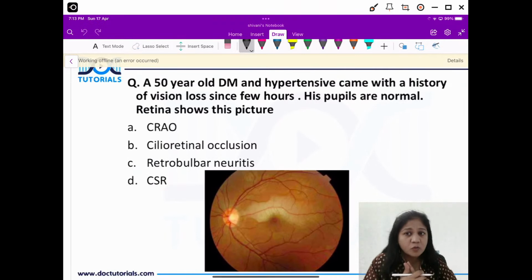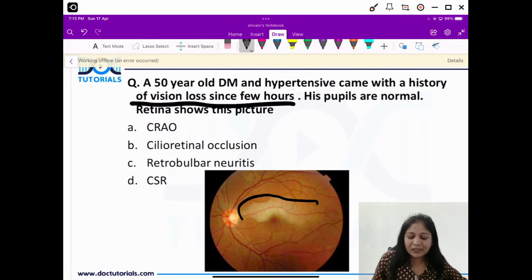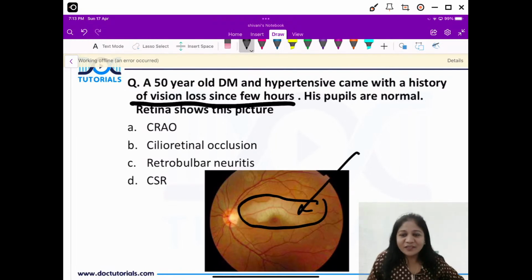I want our PG students to understand this topic. Okay, so we have a 50-year-old patient who is diabetic, hypertensive, and there is a sudden vision loss in a few hours. Now the pupils are normal and retina shows this picture. So what can that be? Now here guys, please remember the whitening is seen only in this area. So this has to be a cilio-retinal artery occlusion.